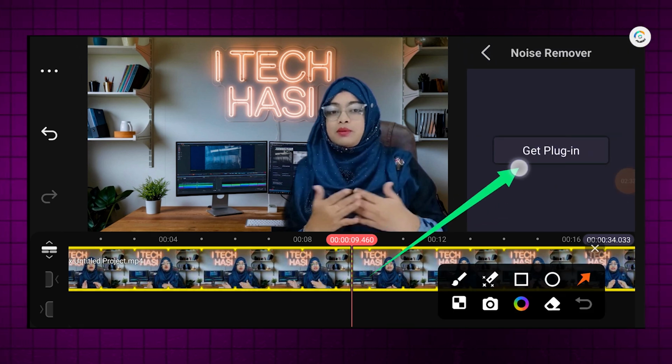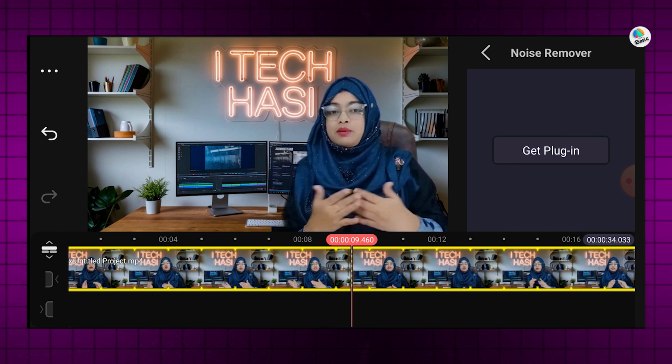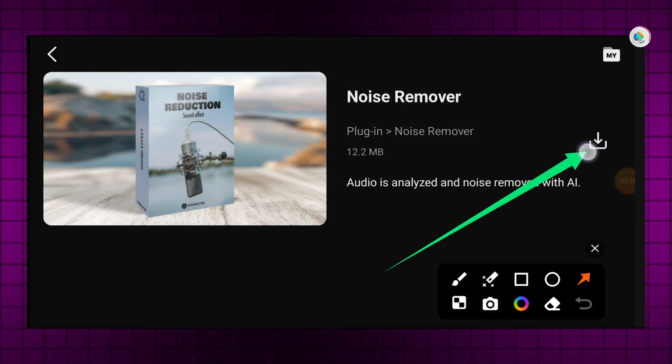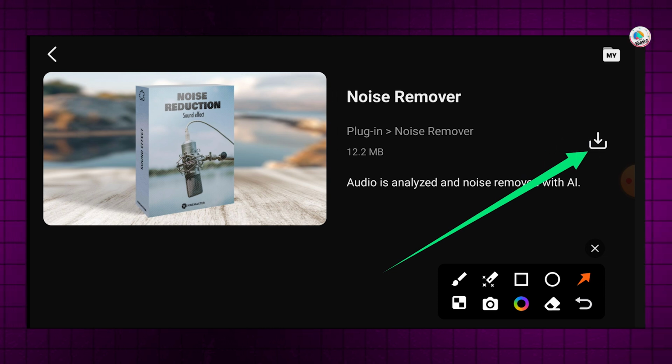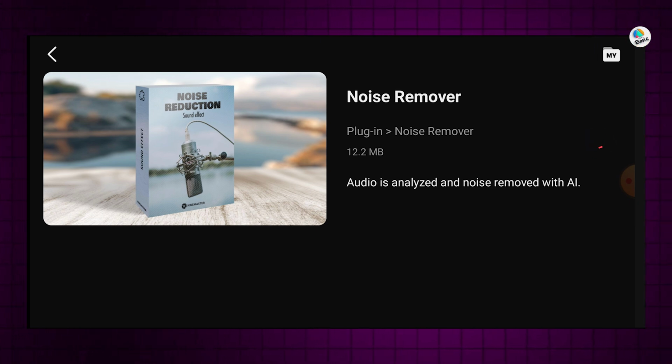Next, I will click on Get Plugin. After that, I will tap on the download icon and wait for a few seconds while the plugin downloads. Once the download is complete, I will go back to the previous screen.